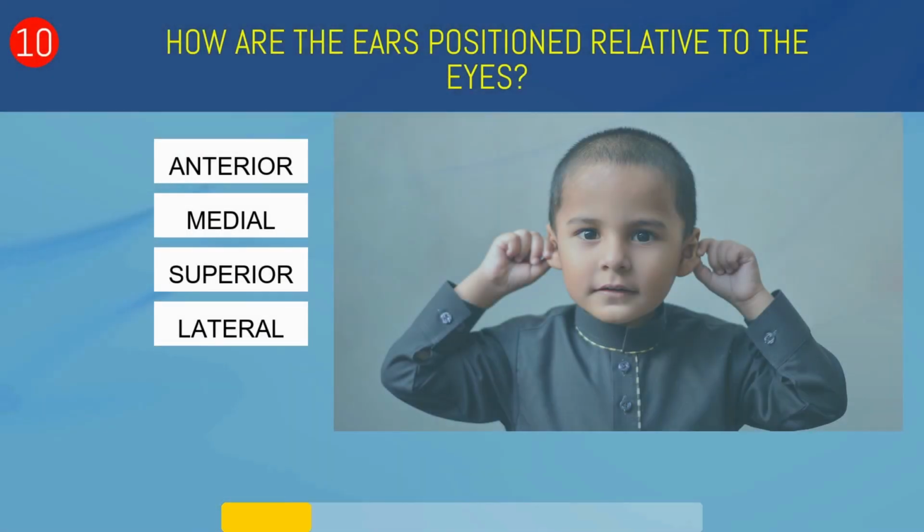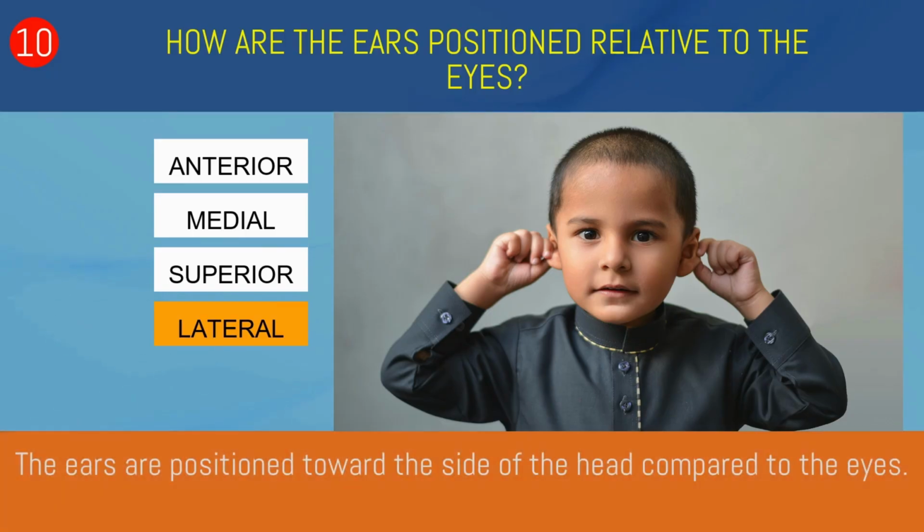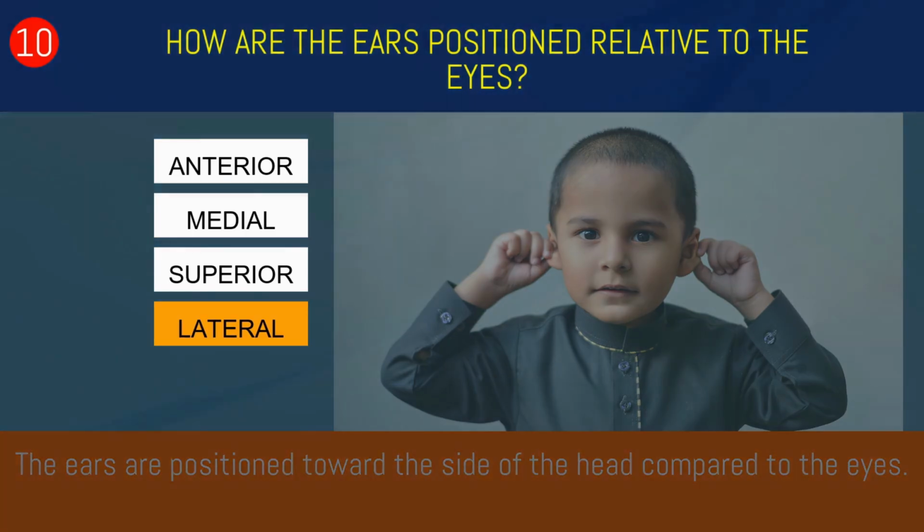How are the ears positioned relative to the eyes? Anterior, medial, superior, or lateral? Lateral. The ears are positioned toward the side of the head compared to the eyes.